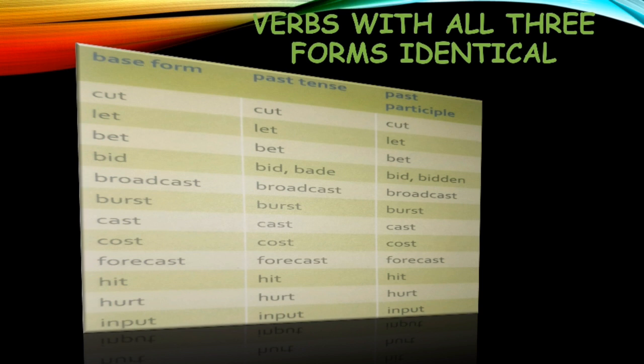Let, bet, bet, bid, bade, bidden, broadcast, burst, cast, cost, forecast, hit and hit. Again same, hurt, input. So as you can see, these are the verbs in which all the three parts, that means base form, past tense and participle, all three are same.